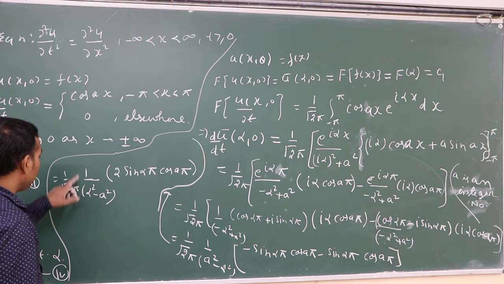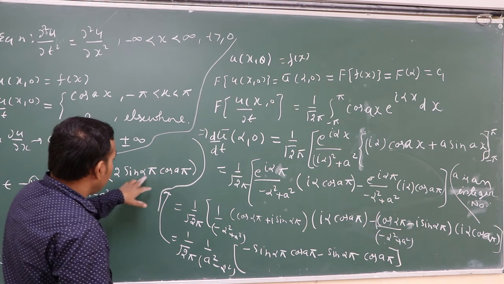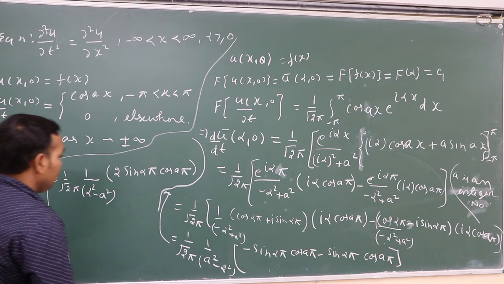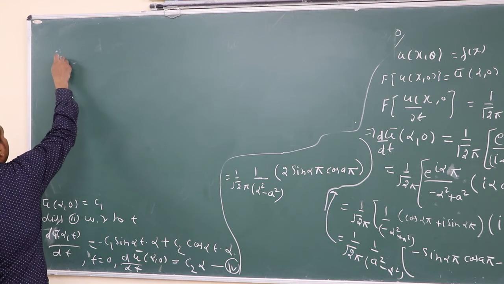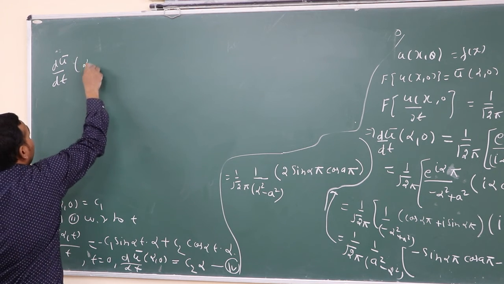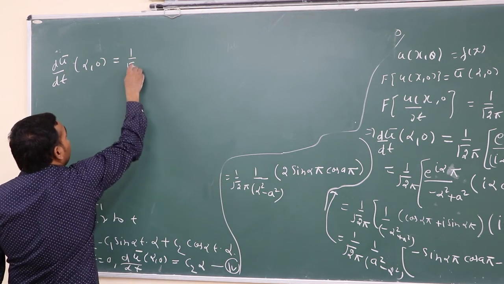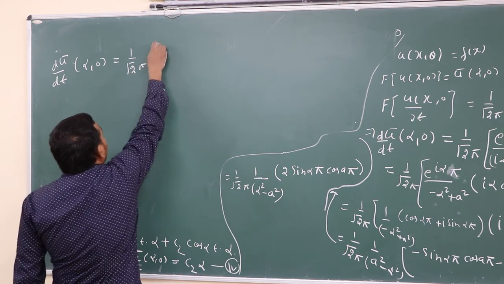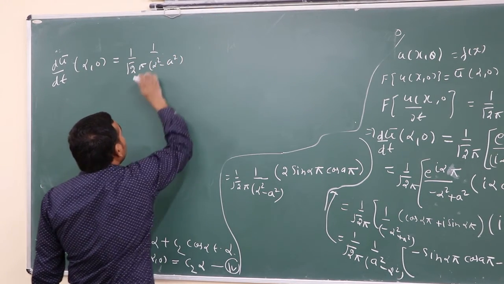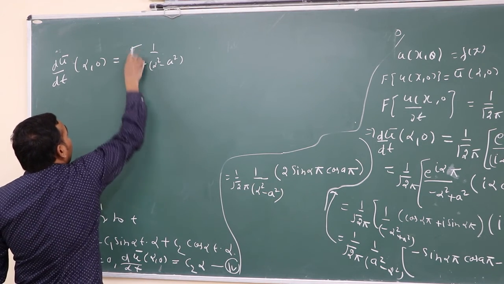Means 1 upon under root 2 pi, 1 upon alpha square minus a square, 2 sin alpha pi cos a pi. We simply get du bar dt at alpha 0 equal to 1 upon under root 2 pi, alpha square minus a square. So here we can write 2 upon under root 2 pi.